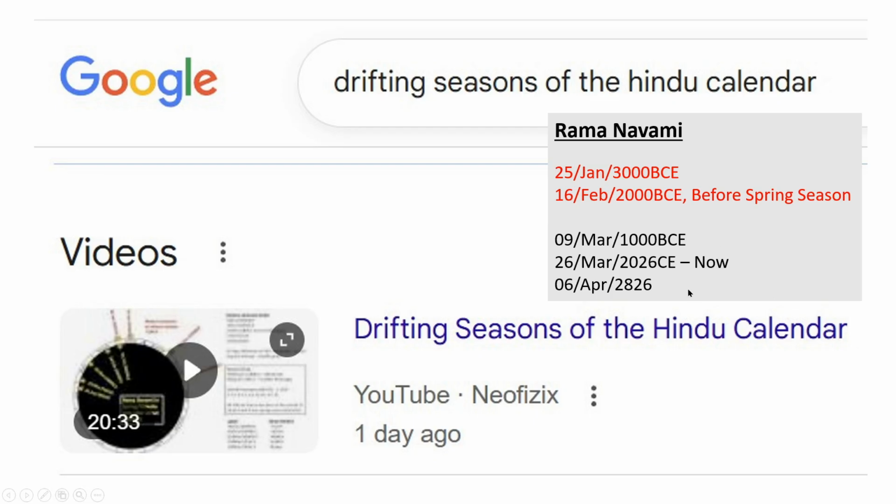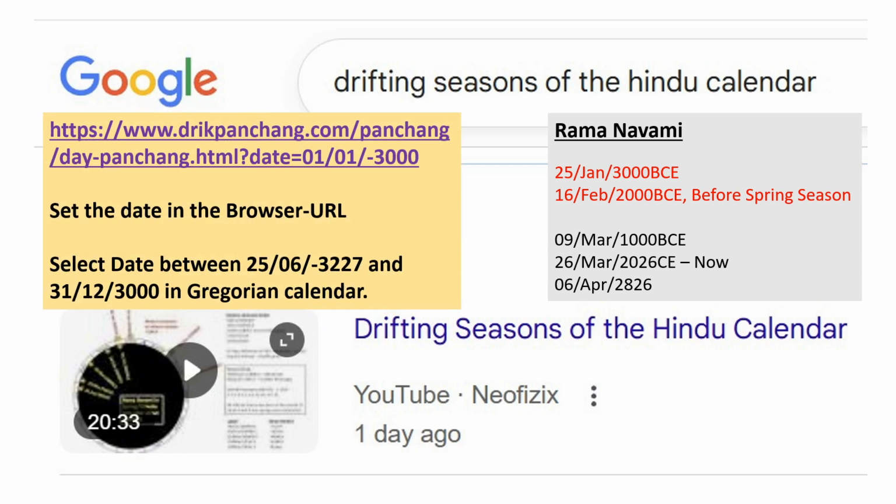So let's look at this in more detail. Let's look at whether it is 1000 BCE or 800 BCE or whatever. All the dates we get from drikpanchang.com. Basically, they have a good facility.